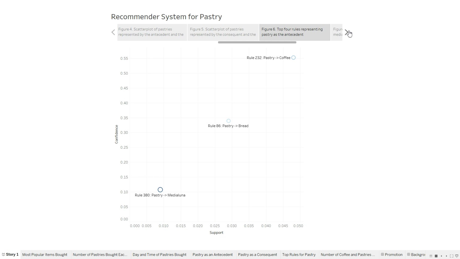Finally, this scatter plot visualizes the top association rules based on support, confidence, and lift. So Rule 380 right here shows a high likelihood that customers who purchase a pastry also buy a media luna. Similarly, Rule 232 indicates that if a customer buys a pastry, they're likely to buy a coffee as well, which to me is an important insight for a product pairing strategy. And it's with these high values of confidence, support, and most importantly, lift, that I'm going to focus on Rule 232 going forward.